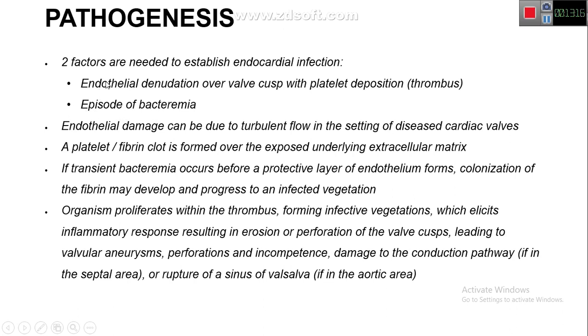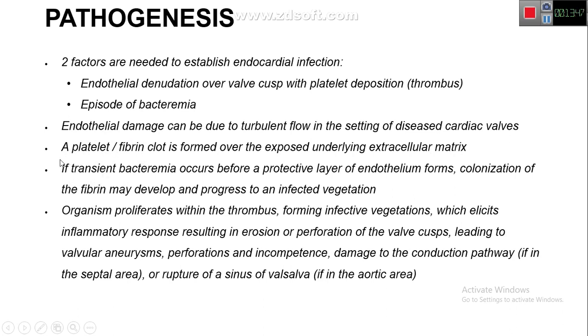Now, how can this whole thing occur? Endothelial damage can be due to turbulent flow in the setting of a diseased cardiac valve. This leads to platelet-fibrin clot formation over the exposed underlying extracellular matrix. Because when the valve is damaged, the protective covering is removed and subendocardial collagen is exposed. This causes platelet activation and aggregation. The platelets then activate fibrin and a clot is formed.